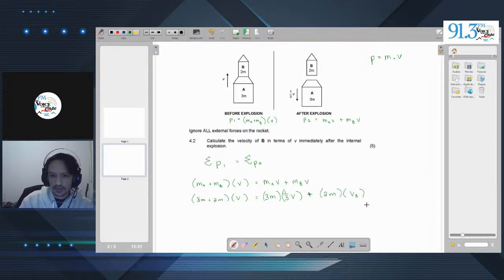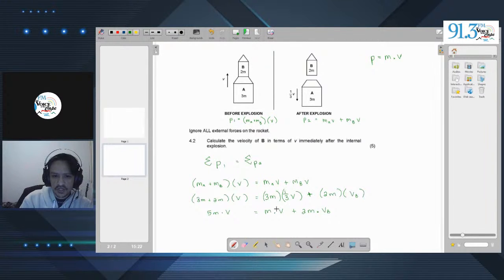We have to do some algebraic manipulation here. So 5m times V is equal to, well, 3 times a third is just 1, so straight up mV plus 2m vB.